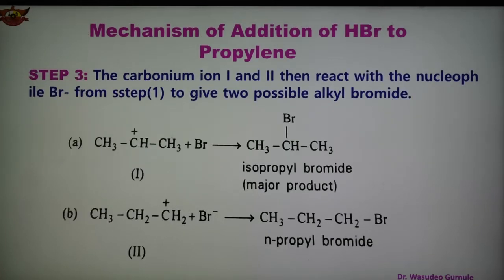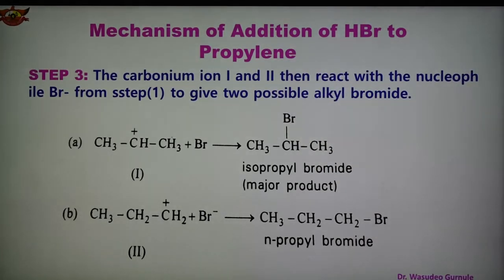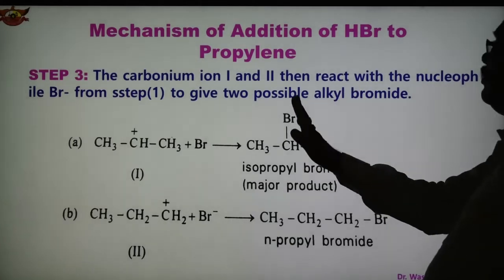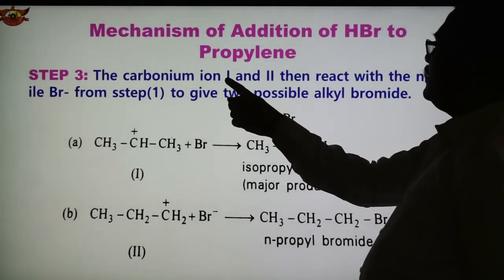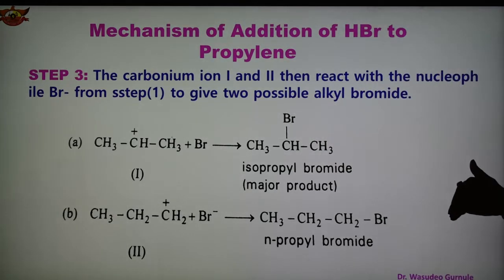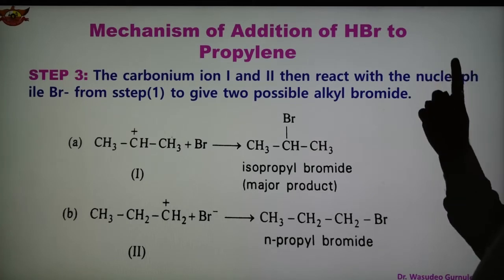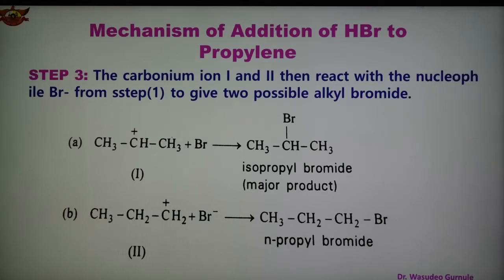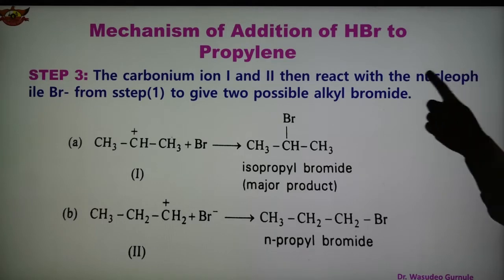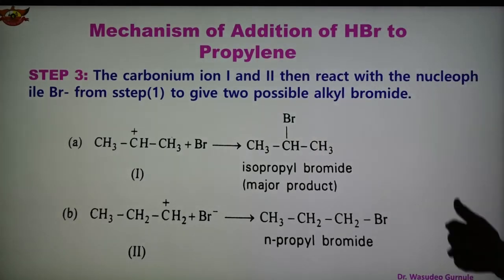In step 3, the carbonium ions 1 and 2 obtained in the second step react with the nucleophile, that is the bromide ion from step 1, and give two possible alkyl bromides. What was in step 1? The bromide, the cyclic intermediate and the bromide ion. So these carbonium ions 1 and 2 react with the bromide of step 1 and give